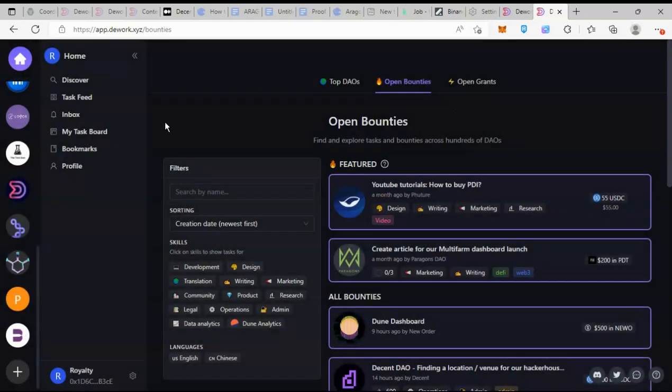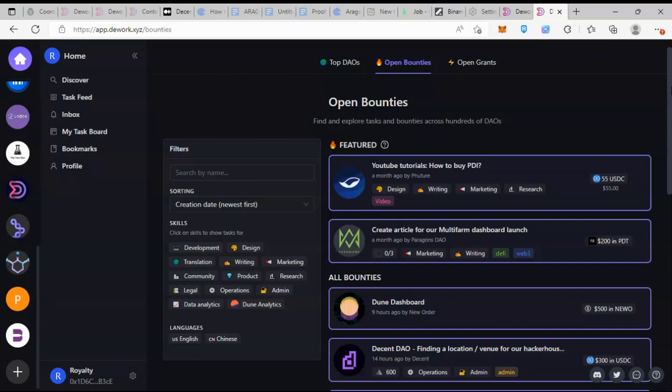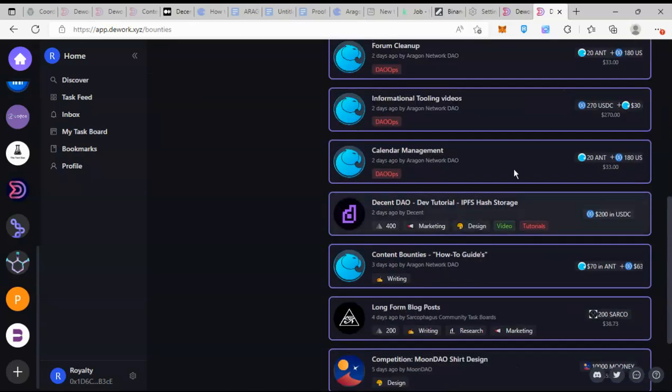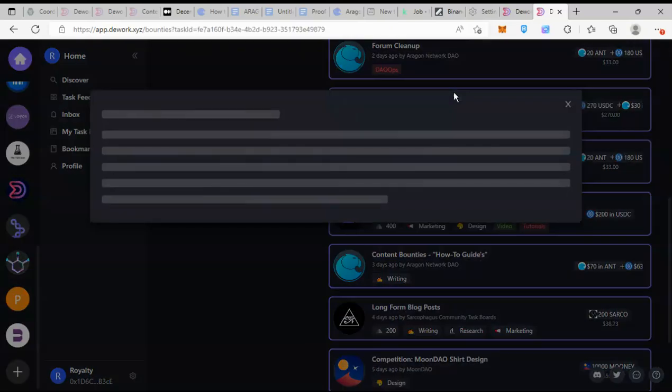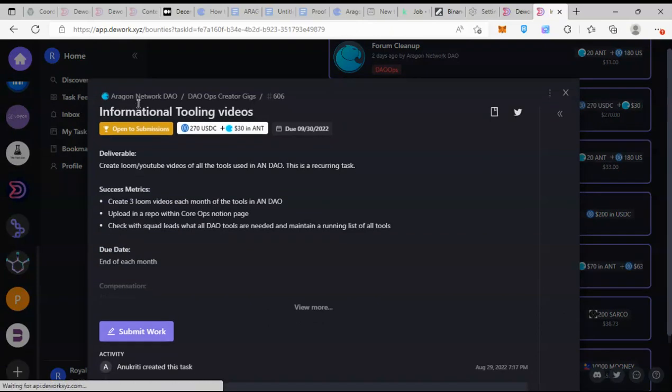But basically, the work is mostly used by contributors. So you can come here for open bounties and check out bounties that have just been created. Click on any one and apply for it. Some of these bounties are specific bounties for role holders in the DAO. For example, this is a bounty from Aragon.